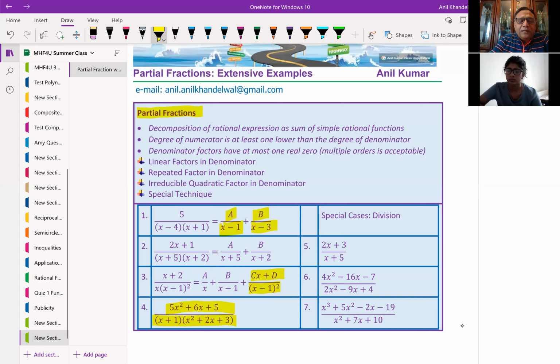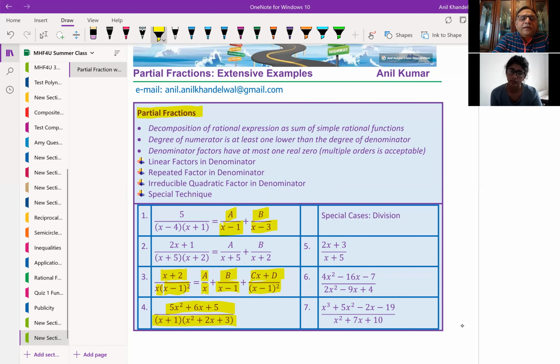We could split, for example, x plus 2 divided by x times x minus 1 whole square. The standard way is to write them as 3 terms. The first term will be A over the first factor, which is x in this case. The second will be B over the second factor, which is x minus 1. And then x minus 1 whole square is also a factor, so we'll take x minus 1 whole square. But since this is quadratic in nature, the numerator will be a linear function, Cx plus D. You get the idea. Makes sense.